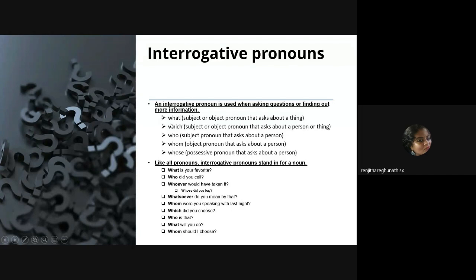When we ask a question with what, what is being asked? We are asking about some information. For example, what is your favorite?